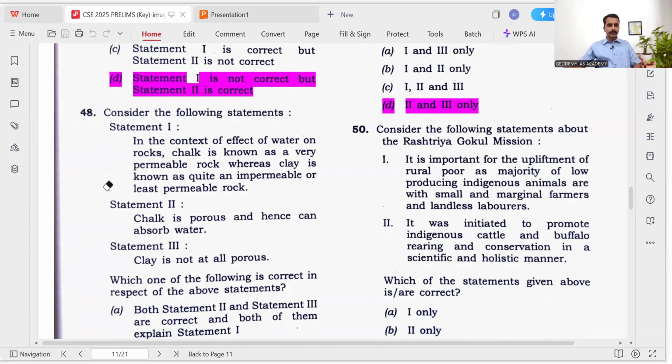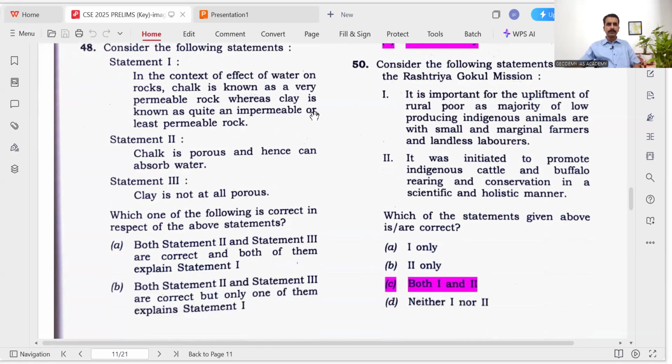In the context of effect of water on rocks, chalk is known as a very permeable rock, whereas clay is known as quite an impermeable or least permeable rock. Okay. Chalk is porous and hence can absorb water. Clay is not at all porous. Okay. So porosity and permeability. Porous is if the surface has many cracks and holes, that is called porous. Permeability is the capacity of absorbing water, the characteristic of absorbing water, right? So here, chalk is porous and hence can absorb water.